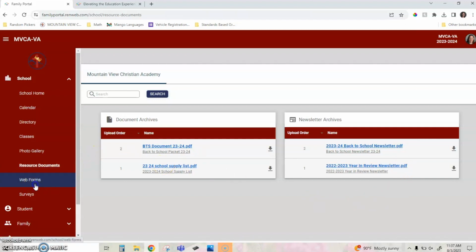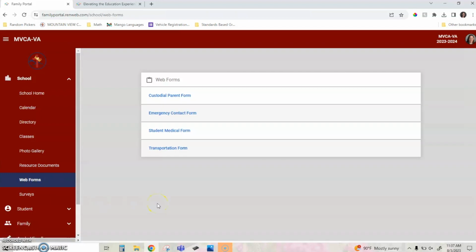Another important thing under the school information is our web forms. Under web forms here, you can change any important information that affects your child as far as emergency contacts and transportation. If you need to add or remove someone from emergency contact or transportation, you can do that here. If there's a change in the custodial parent, you can also update that right here on the web form. Alternatively, you can call the office and do that with the person in the office as well. But if you'd like to do it online, you do have those options under the school menu of Fax Family Portal.